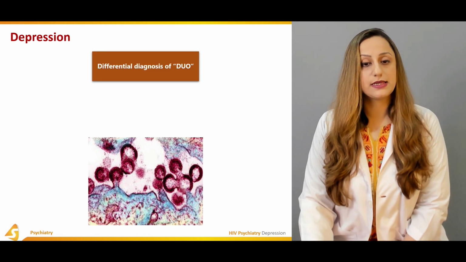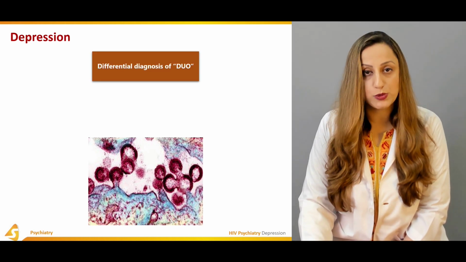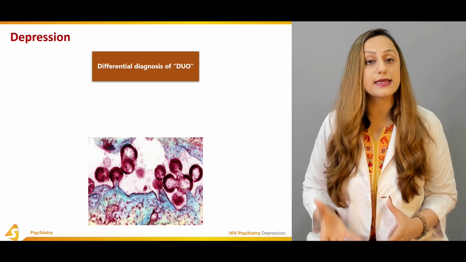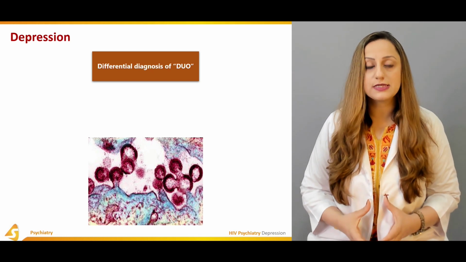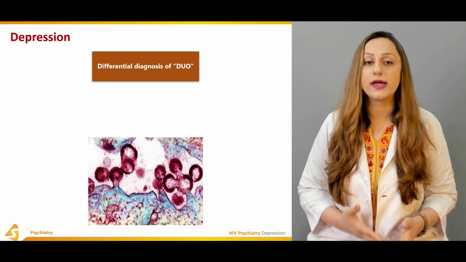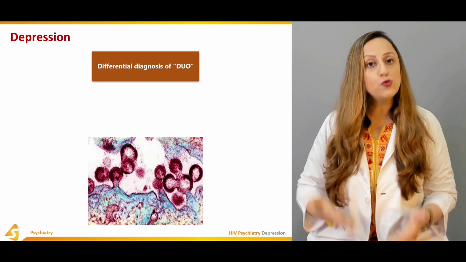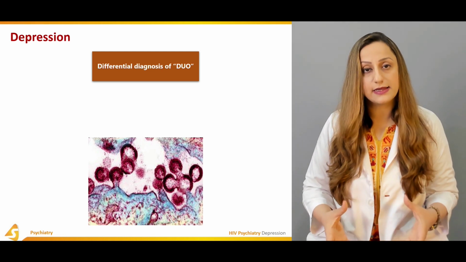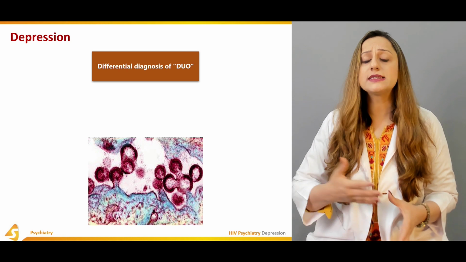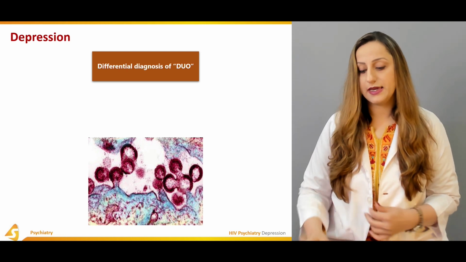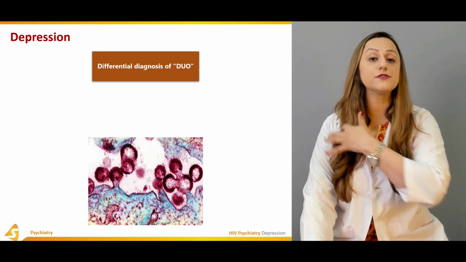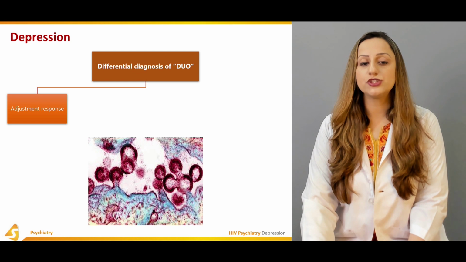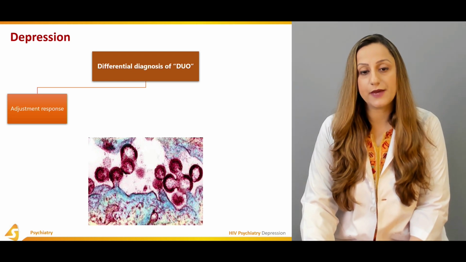Discussing depression, there is a differential diagnosis of DUO. So what is DUO? DUO is basically a diagnostic test that is performed in HIV patients for the presence of the HIV-1 virus, and then we have the HIV-2 virus, and it can also be for the calculation of the P24 protein. That is again quite significant for deciding the treatment modalities in such patients. So if you have a positive DUO test that is being performed on a patient, there should be an adjustment response that should be kept in mind as well.